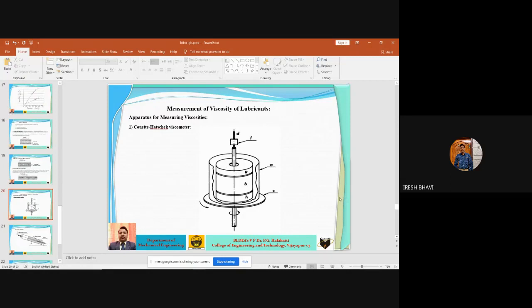It consists of two cylinders. This is A and this is B. The outer cylinder is A and the inner cylinder is B. The outer cylinder, that is cylinder A, is fixed to table C. That is, table C is fixed to the shaft.